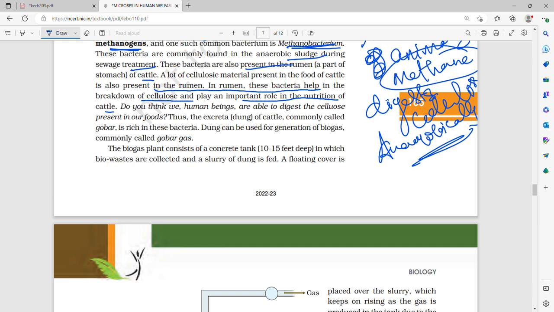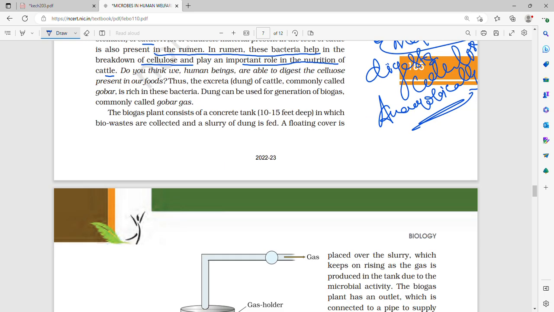Do you think we human beings are able to digest the cellulose present in our foods? No. We don't have these anaerobic bacteria, but cattle do have these anaerobic bacteria called methanogens. Thus, the excreta or dung of cattle, commonly called gobar, is rich in these bacteria.